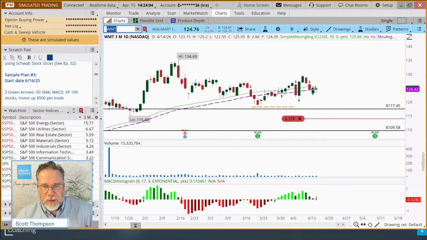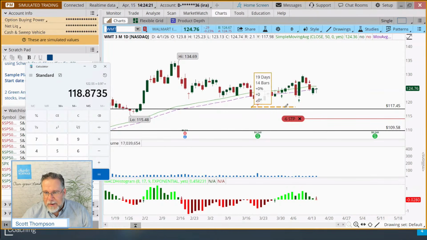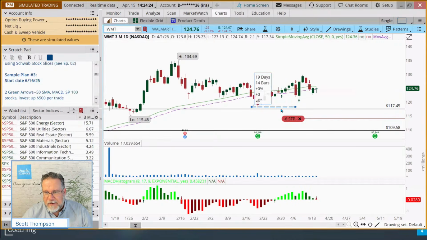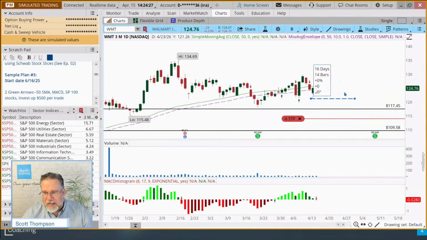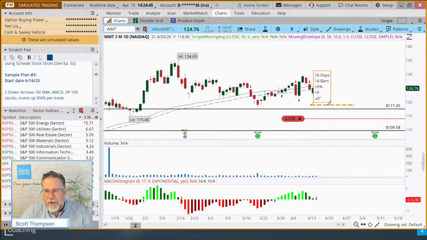So that low yesterday was at 122.55. Let's again see where our stop would go based on the rule. Again, a little bit of a modification here because of the low price being yesterday, 118.87, and you can see that would be up in there. I'm going to grab this line here and activate it, and move it over here just to indicate where the rule says to put it. And what was that? 118? Yeah, 118.87. So this is where the rule says to put the stop, right there.